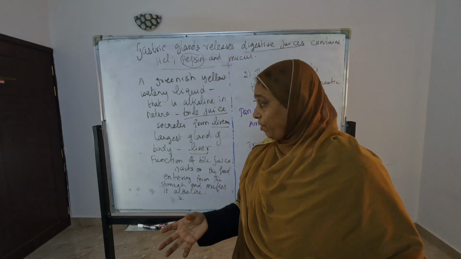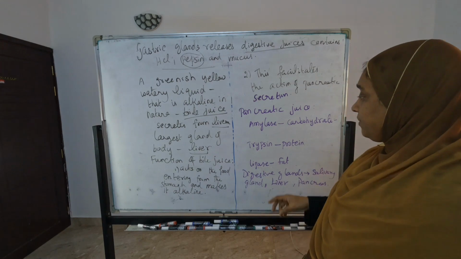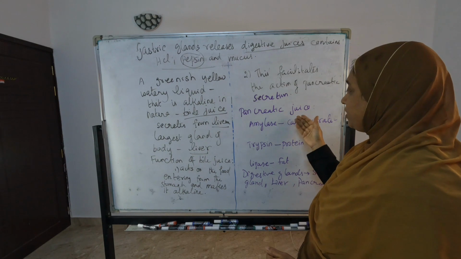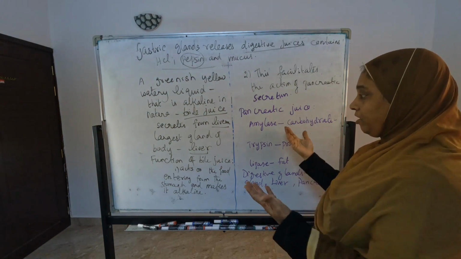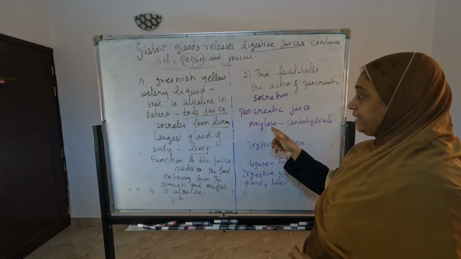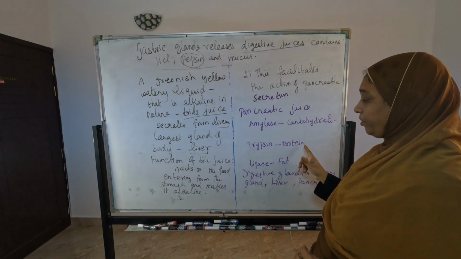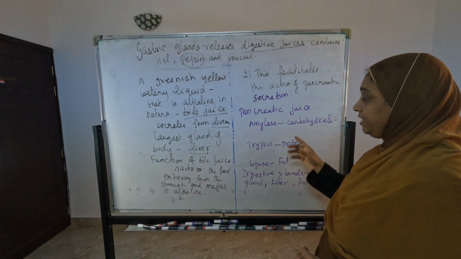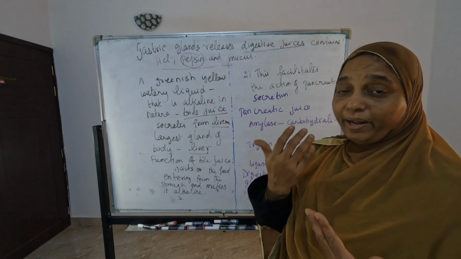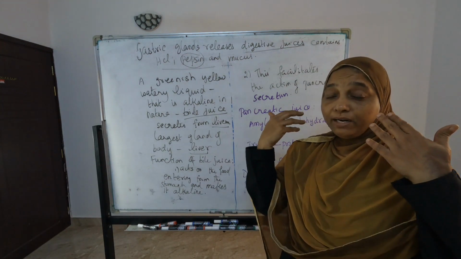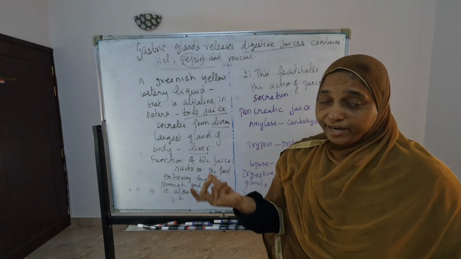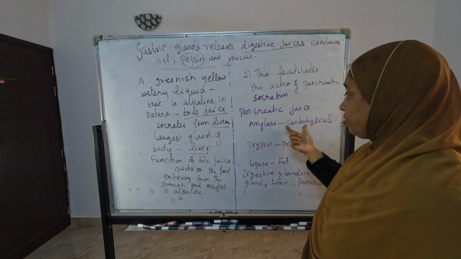And for the largest gland of the body, you have to write liver. And then pancreatic juices: what are the secretions given? First it secretes amylase, trypsin and lipase. No need to write in order, these three only. Amylase acts on carbohydrate, trypsin acts on protein and lipase acts on fat. So remember lipase as lip: if the lip becomes dry, we apply oil, so lipase is fat. Amylase we already studied as salivary amylase, which also acts on carbohydrate, so here also carbohydrate.